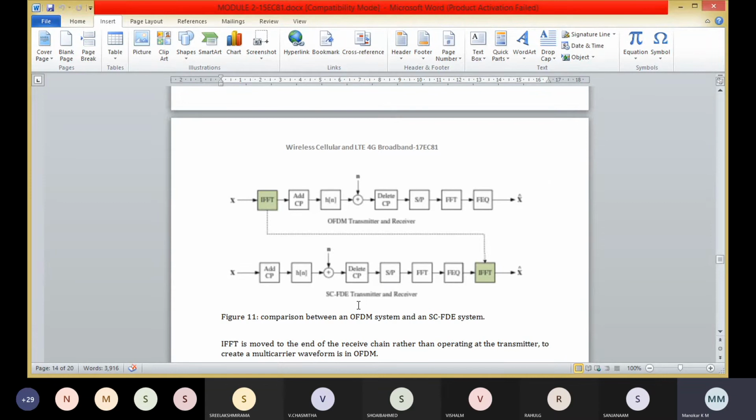The block diagrams of OFDMA and SC-FDMA are compared in the following figure. Here frequency domain equalization is used in both OFDM and SC-FDMA systems, primarily in order to reduce the complexity inherent to time domain equalization.